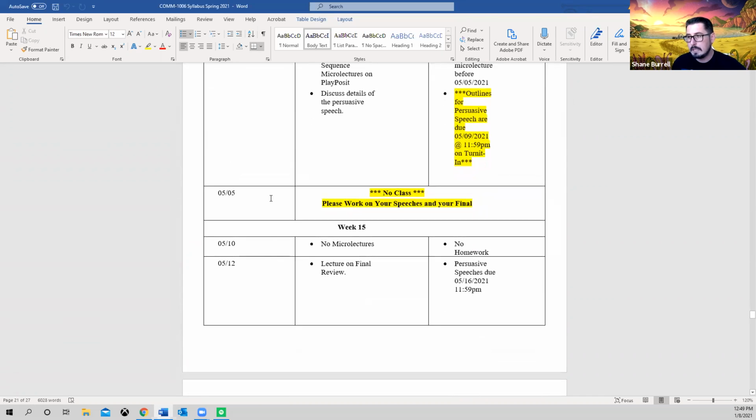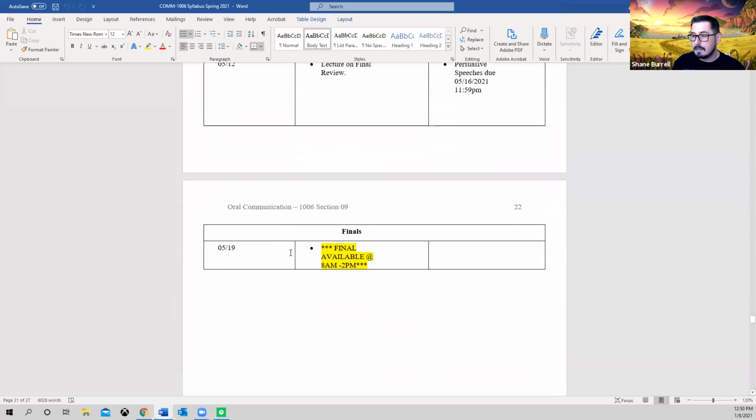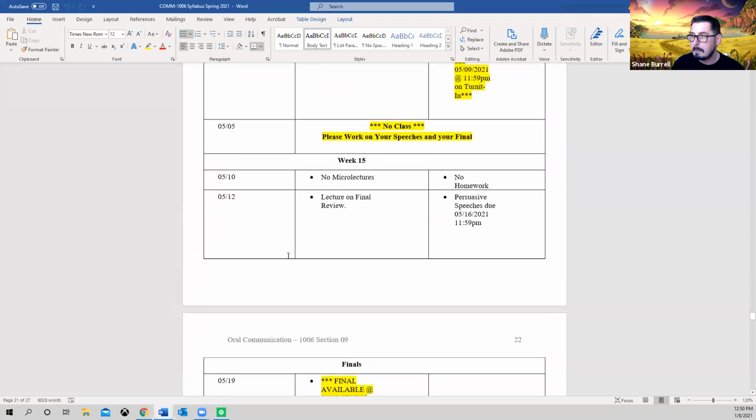There is going to be 1 week where we will not have class on a Wednesday, and that's going to be the week before our last week before finals. So we have 2 weeks before final. We have nothing to discuss on that time, and you will just have that whole week to yourself. And that's going to be all workshop stuff. So we're going to do a lot of workshops in this class. We're going to go over it together, we're going to do some activities, we're going to do a lot of cool stuff. So don't worry. And then your final is going to be available on one day, and you will have 6 hours to complete it. Okay, so it's going to be perfect. You will not have to stress out about anything.